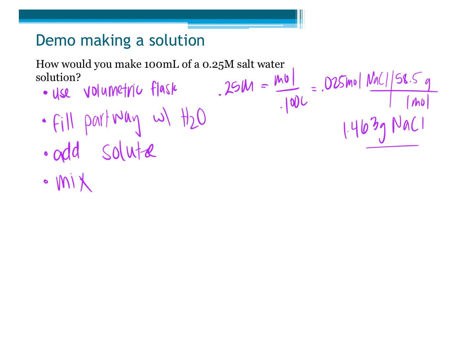So when I ask you how to make a solution, you're going to write out those steps. You don't need to write out the math you did, but in this case, I might say add 1.463 grams of NaCl. I might be specific in how I made that solution, but I'm not going to walk you through the math of how to find that.